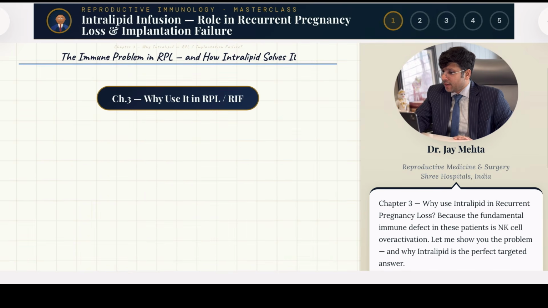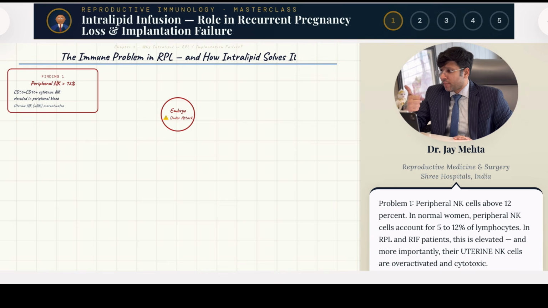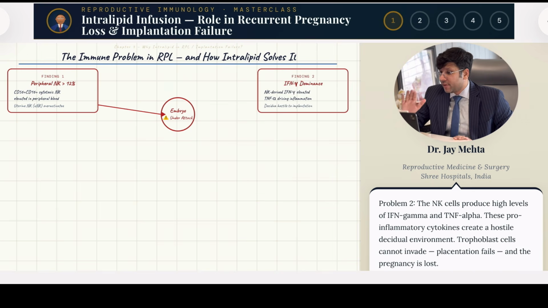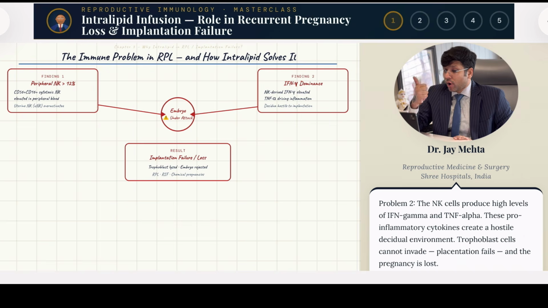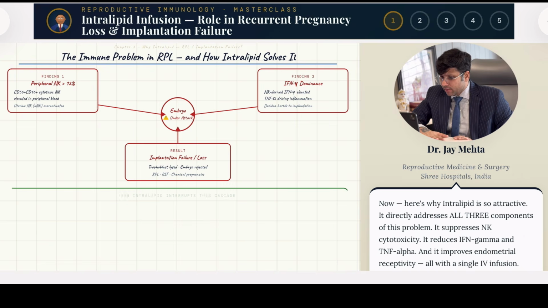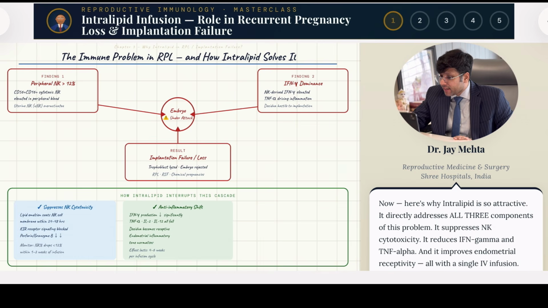Now comes the question, do we need to use it in all the patients of RPI? Remember, the pelvis should be normal. No endometriosis, no adenomyosis, no fibroids, no polyps. Peripheral NK cell activity should be more than 12%, though it is not a compulsory recommended test. All right. Simultaneously, the embryo should be genetically normal. That means it should be a euploid PGTA tested embryo. If all these two, three things are achieved, then basically we can probably try to give intralipids to a patient like this who is having idiopathic recurrent pregnancy loss.